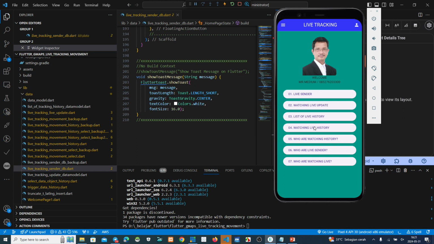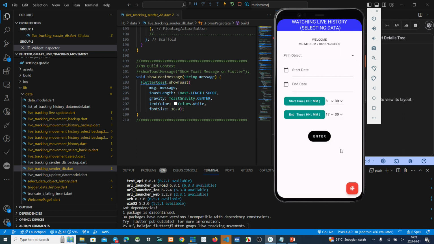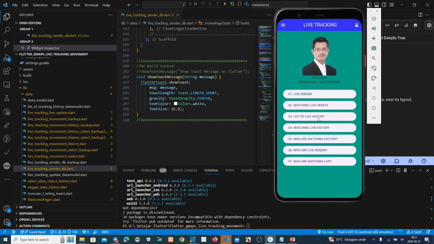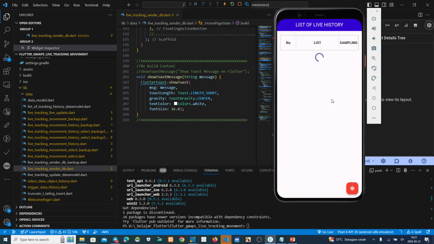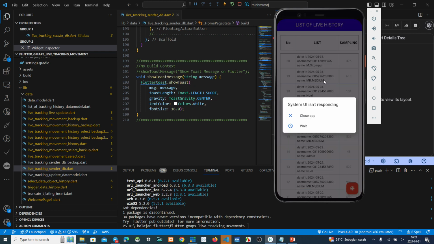Maybe we can see this one, sorry. Okay, we see again. Okay, we want to use this one. Where is it? Maybe this one, yeah.